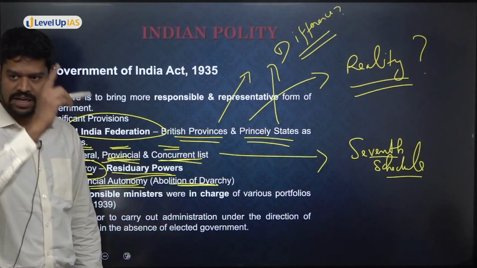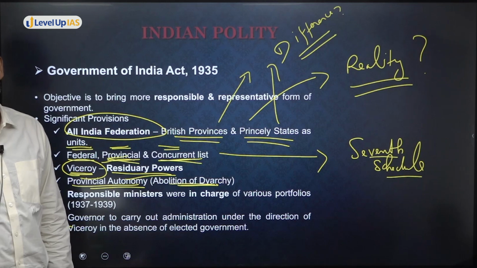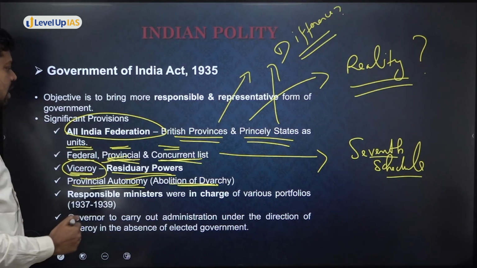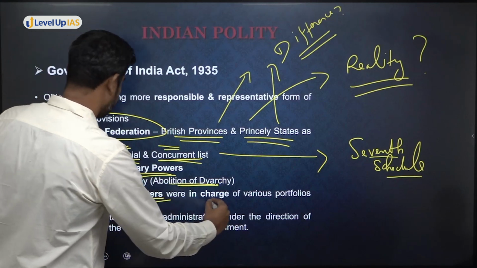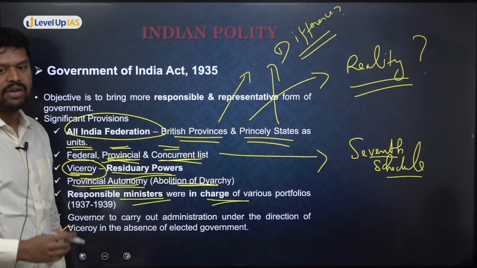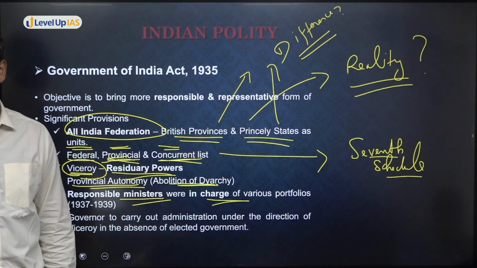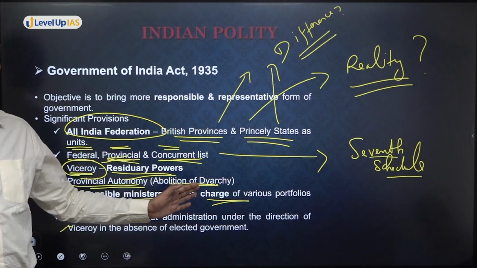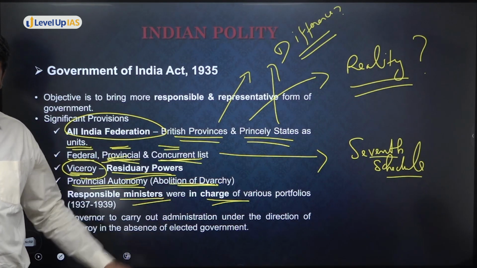However, in the center, they continued with diarchy in the Government of India Act 1935. But in the provinces, they did away with it. The responsible ministers were in charge of various portfolios. In fact, there was no distinction between reserved and transferred items. So who was in charge of all the items? The responsible ministers, that means those who are responsible to the legislature.